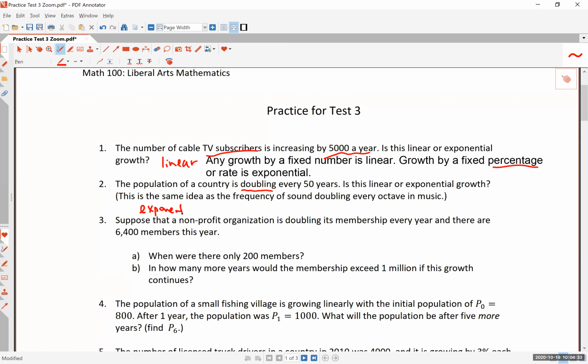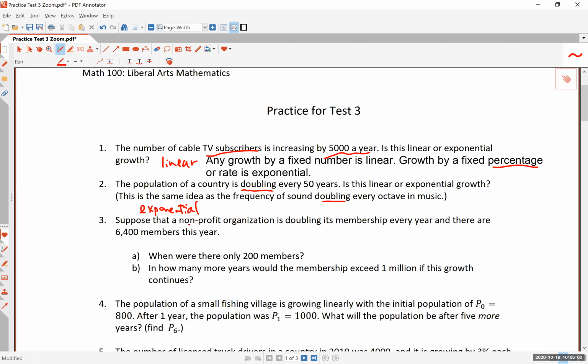So you should know the difference between linear and exponential. I'll have maybe a question or two very similar to this type of question here. So know the difference between linear and exponential growth. By the way, this is the same idea as the frequency of sound doubling every octave in music. That is the doubling kind of growth, which is exponential.